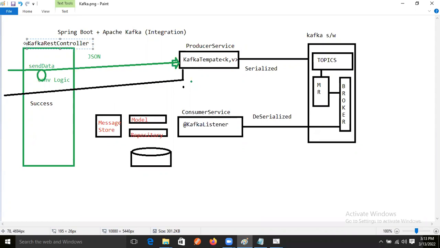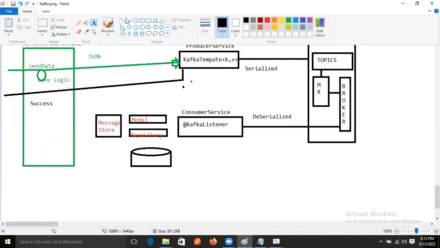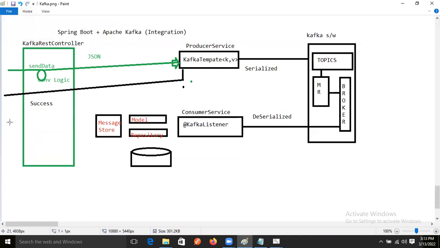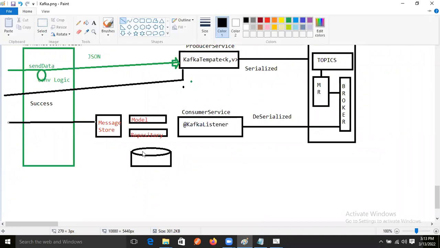So this is our Kafka REST controller. After that, we will give one more service to the end user. What is the service? The end user wants to see all the data, meaning view the data. Then the end user will call the message store with the help of the REST controller. The message store will interact with the database, and from the database it will return all the data.